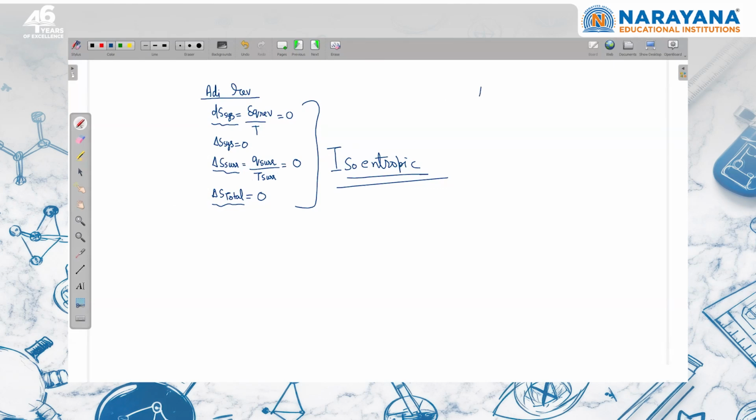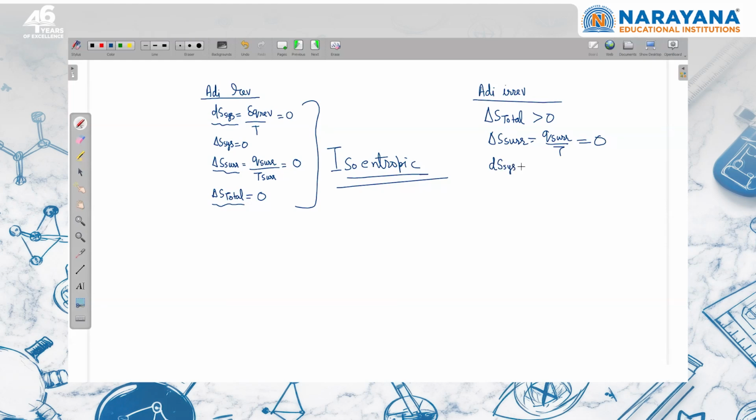Now, if the process is adiabatic irreversible, then it is interesting. We know that if it is irreversible, delta S total is going to be positive, and delta S surrounding is always 0 for adiabatic because it is Q surrounding upon temperature of the surrounding. Q surrounding is 0, so this is 0. Now I have to calculate the entropy change of the system. This is tricky.